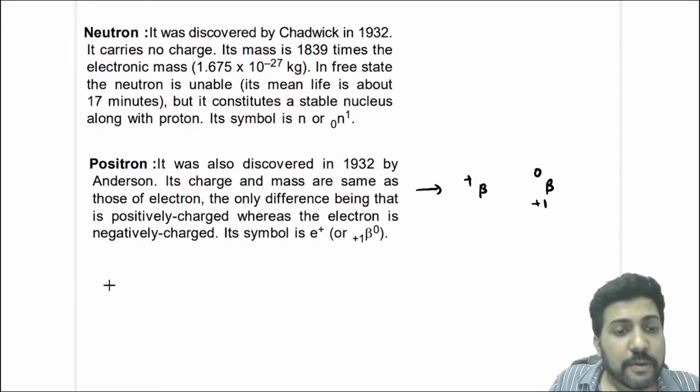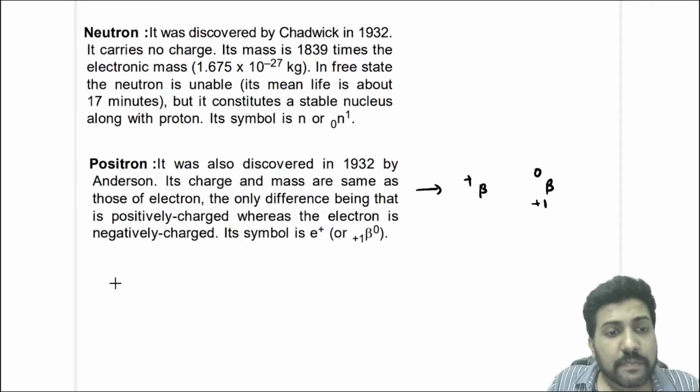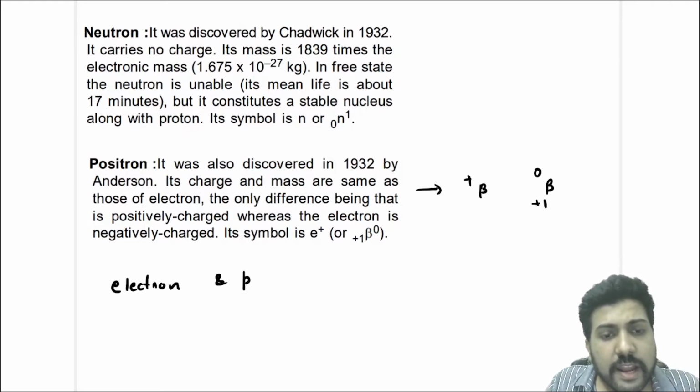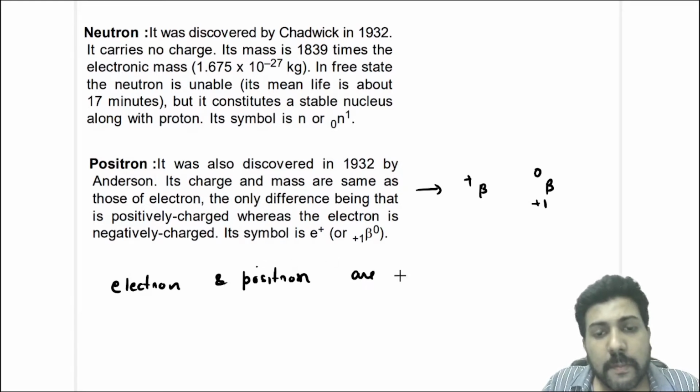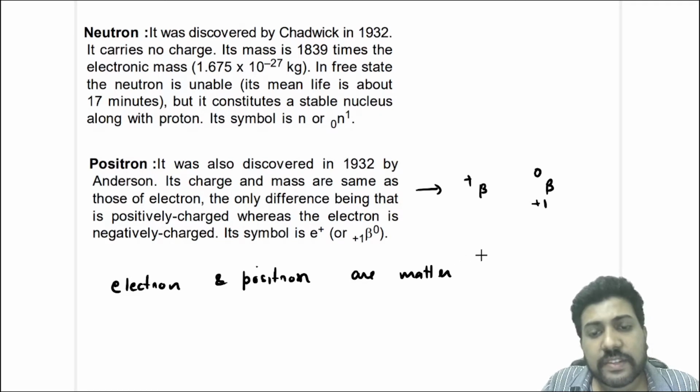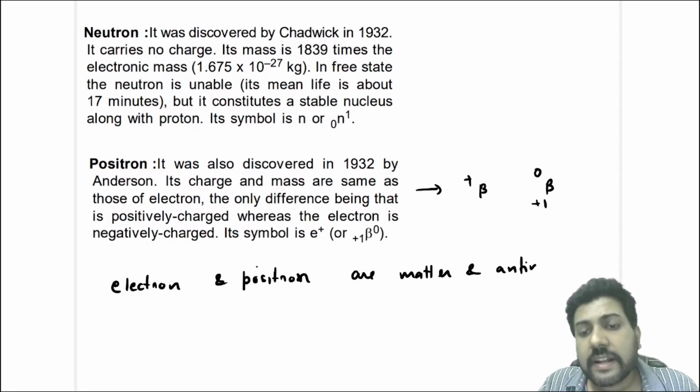In fact, electron and positron are matter and antimatter particles of each other. So what are matter and antimatter?